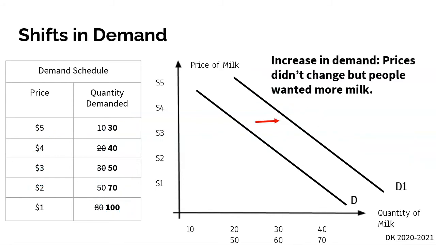And so if you notice here, the prices itself didn't change. But at $5, more people wanted milk. At $4, more people wanted milk. At $3, and so on and so on, more people wanted milk here.